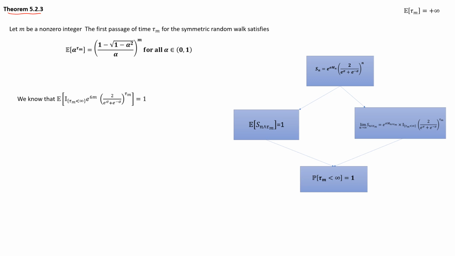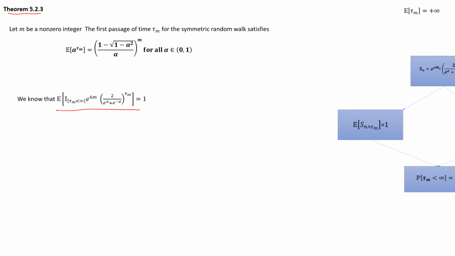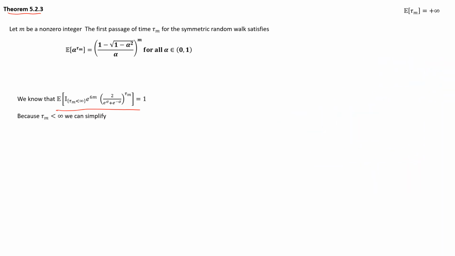If you just double-check the previous video, make sure to watch it so that you can follow along here. So this is really simple. Because we know tau m is less than infinity, we have proved that, sooner or later, the symmetric random walk will hit the level m. So the stopping time is less than infinity, which means there is no real need for this indicator function. We know this is always going to be 1, so we can simplify this expression by removing it, and that's exactly what we do in the next step.